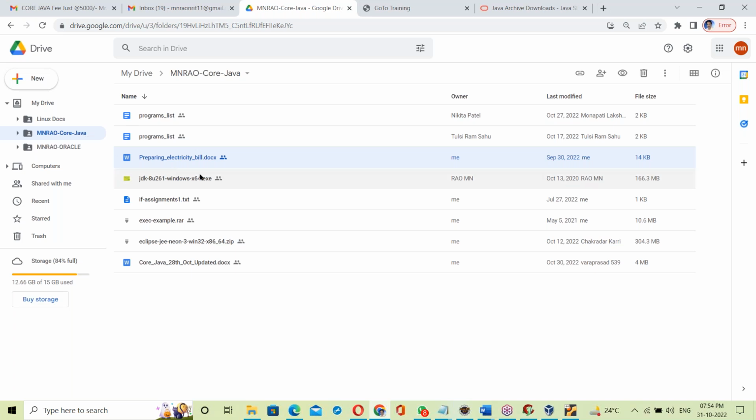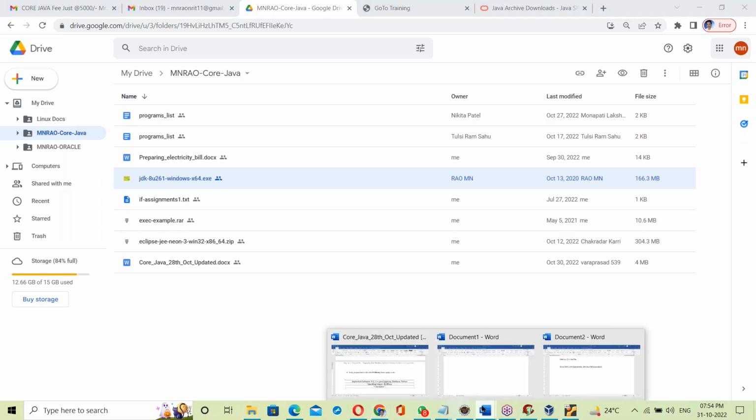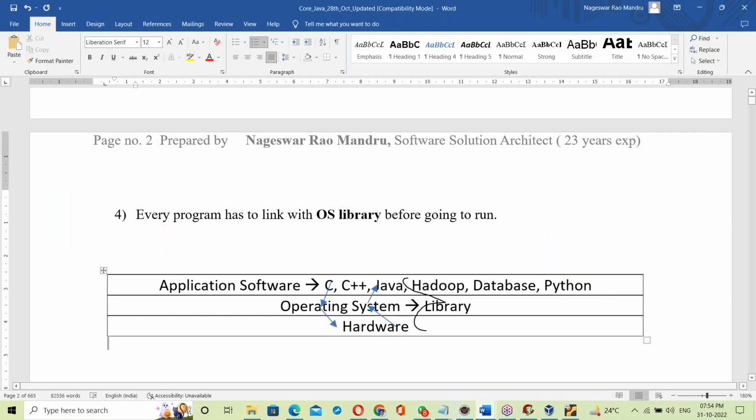Now, how to go to your Google Drive, how to download these things and how to install them, that is tomorrow's topic. With today's topic, the Java introduction is completed. Next, you have to install the JDK software. Tomorrow's topic is Java installation and Eclipse setup.